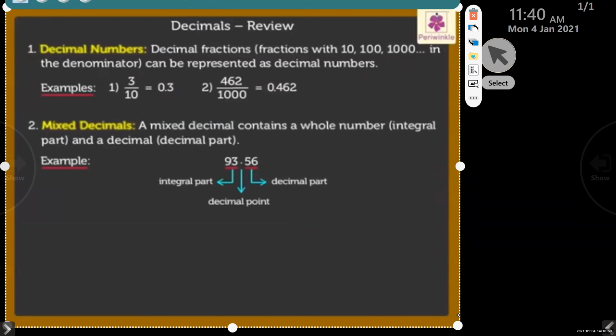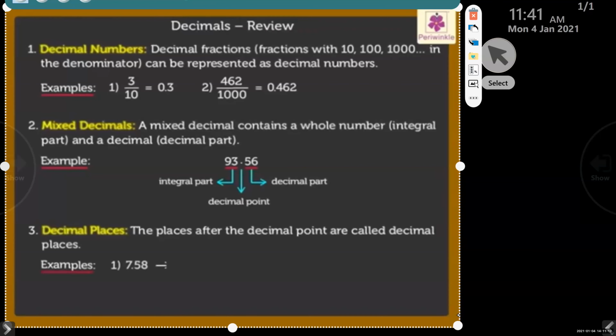Decimal places. The places after the decimal point are called decimal places. The number 7.58 has 2 decimal places. The number 0.391 has 3 decimal places.